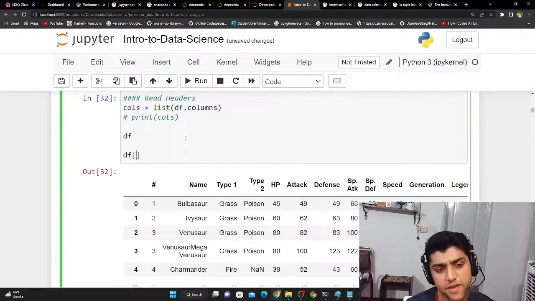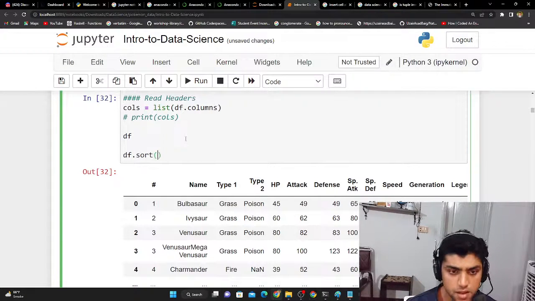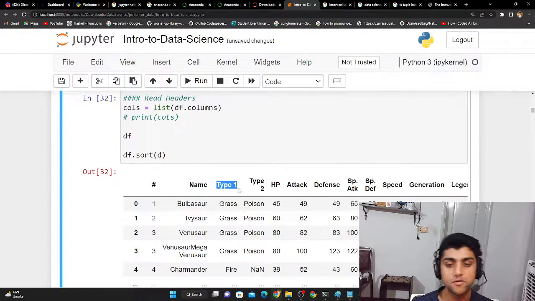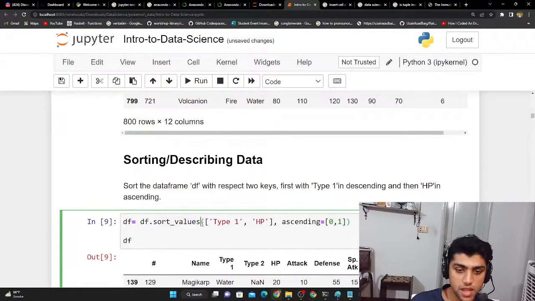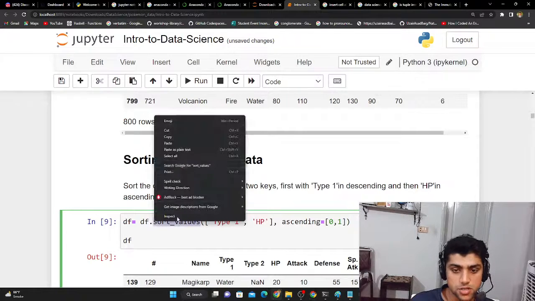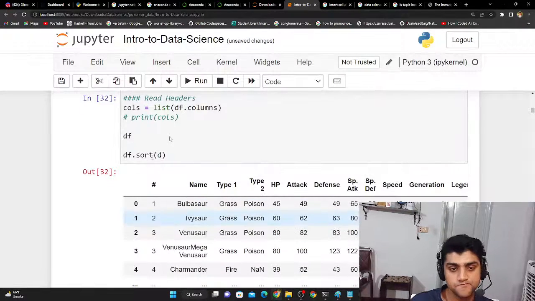So we could use data frame. There's a thing called sort, okay? And there's a sort function, and basically you have to put in the column names. So we have to go with type 1 and the HP. So we have to use the sort values function, and we put in that thing over here. So let me just quickly show you how this is working.